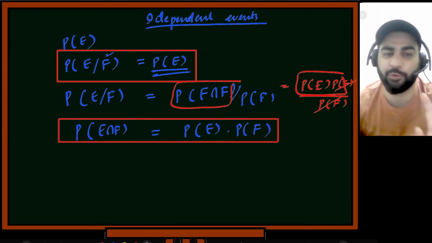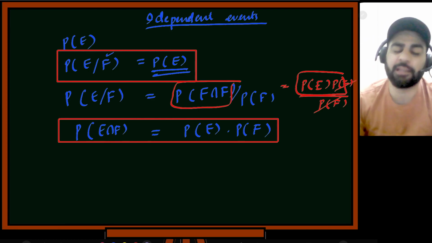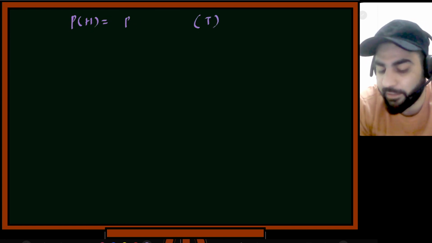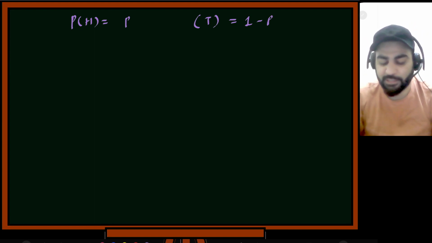Why is this definition important? There are many reasons why the definition is important, and we'll get to that also. First, I'll give you an example. Let's suppose we have a biased coin, and we're tossing this biased coin 3 times. What is the meaning of biased coin? Probability of head is more than probability of tail, or probability of tail is more than probability of head. Let's suppose probability of head is some p and probability of tail is then obviously 1 minus p, because these events are complements of each other.